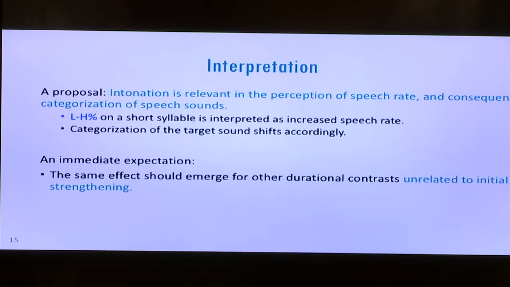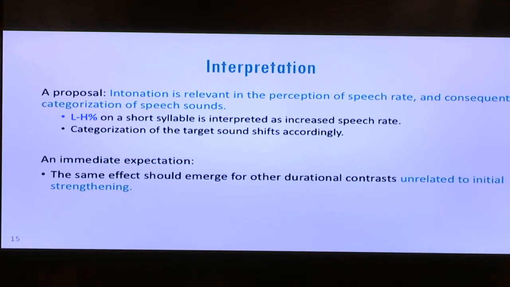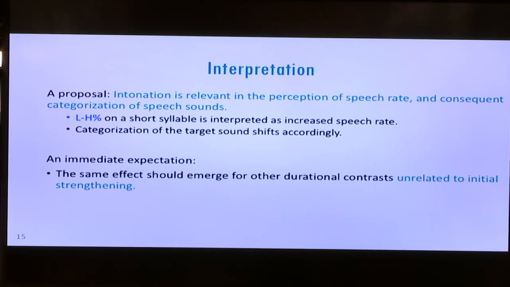So on the basis of these slightly unexpected results, I'd like to offer a proposal. This is that intonation itself is relevant to the way that listeners perceive speech rate, and consequently how they categorize speech sounds with a temporal dimension, VOT. Specifically, what I'm suggesting as a possibility is that L-H%, this semi-unambiguous boundary tone, when compressed onto a shorter syllable, is interpreted by listeners as increased speech rate, and subsequent categorization of the target sound shifts accordingly, following what we'd expect after an increase in speech rate is perceived. That is, a significant increase in this case in P responses.